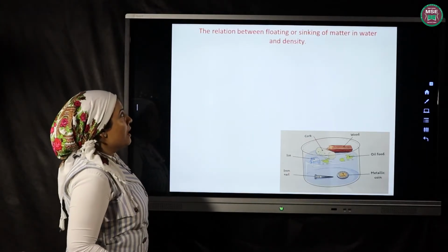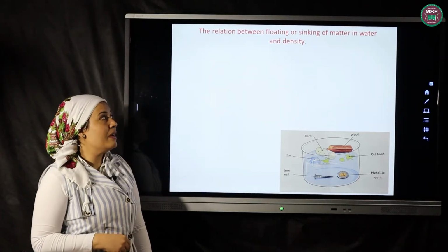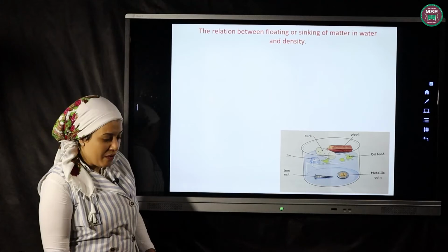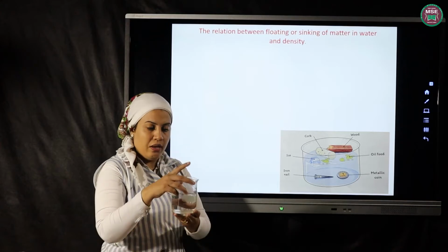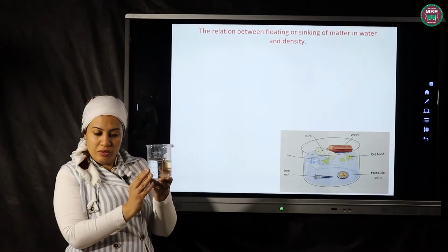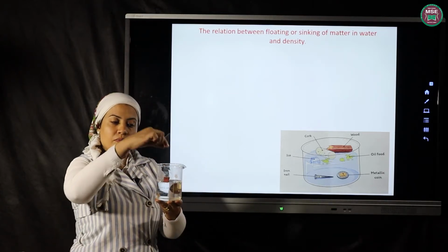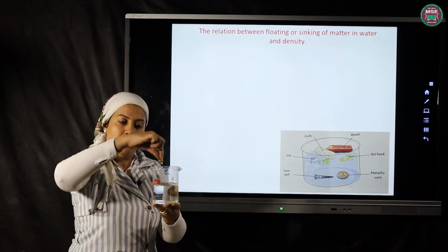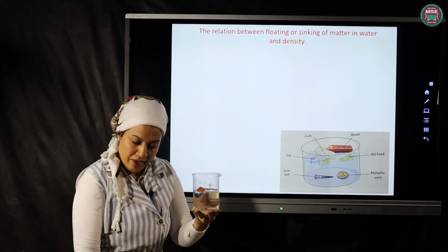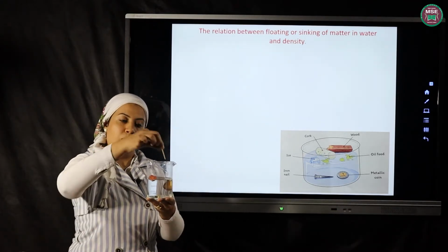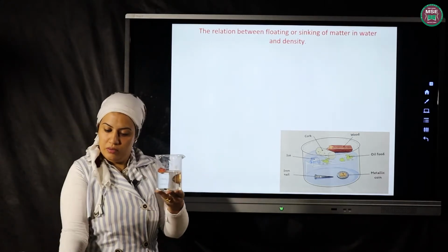Okay. Now we will talk about the relation between floating or sinking of matter in water and the density. I bring a glass beaker containing water, and I will put inside it some materials: cork, a metallic coin, iron nails, a piece of wood, and a drop of oil.